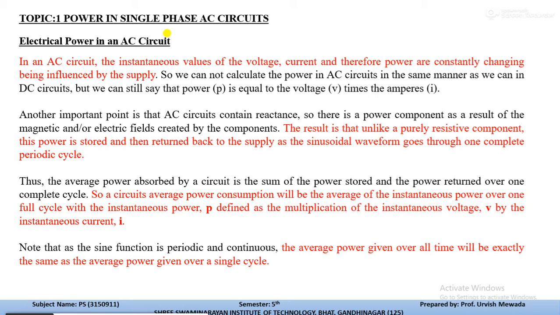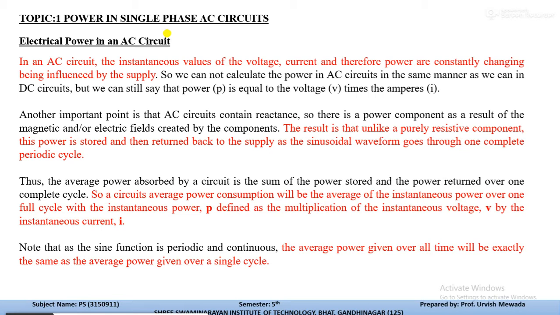So we cannot calculate the power in an AC circuit as we calculate in a DC circuit, but we can still say power is equal to the product of voltage and current. Another point is that in an AC circuit, the power components, or elements, are magnetic or produce an electric field.